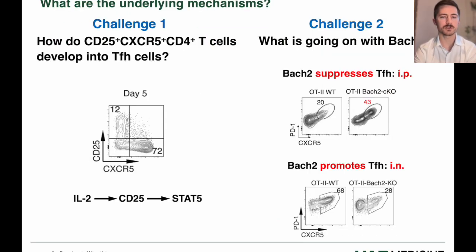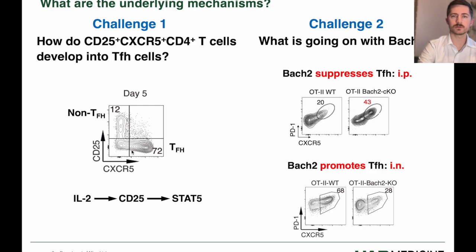The cytokine IL-2 signals through its receptor CD25 to activate STAT5, which is important for the proliferation and survival of early activated T cells, but it's also been shown to inhibit the differentiation of TFH. And prior studies showed a dichotomy of cells that express CD25 and CXCR5, making the argument that CXCR5 positive cells do not express CD25, thereby avoiding the STAT5 signaling that would inhibit their differentiation.